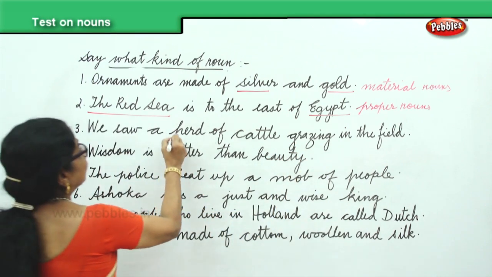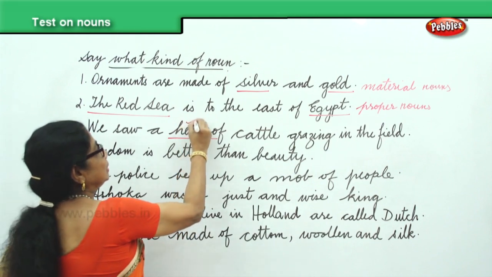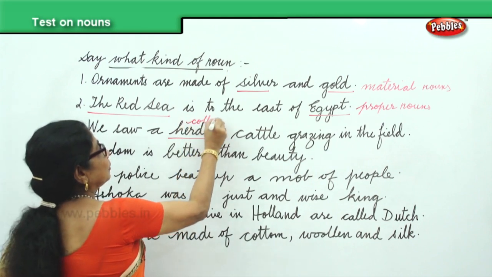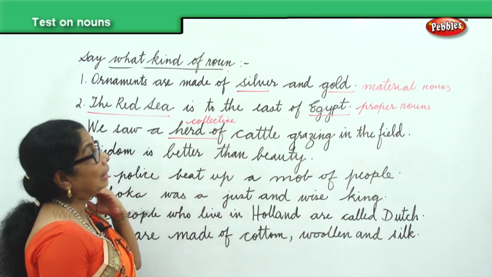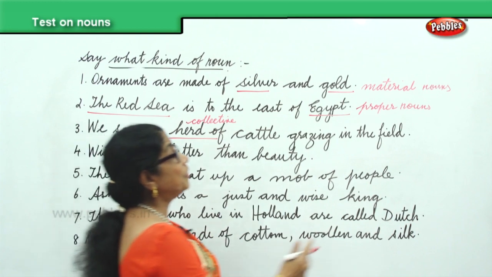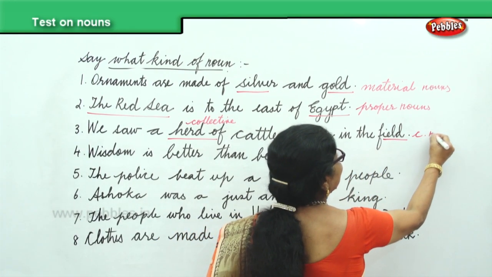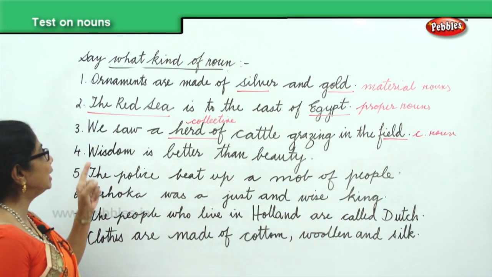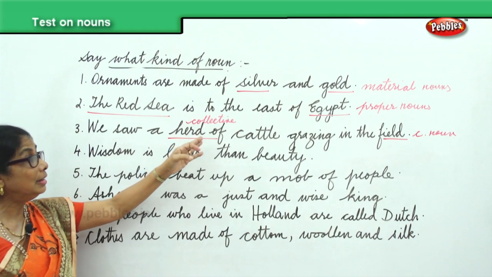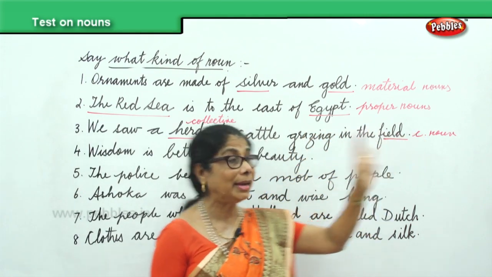Herd of cattle, that is a collective noun. And then we also have field. Field is a common noun. So in the third sentence, you have herd of cattle, collective noun, and you have field, a common noun.